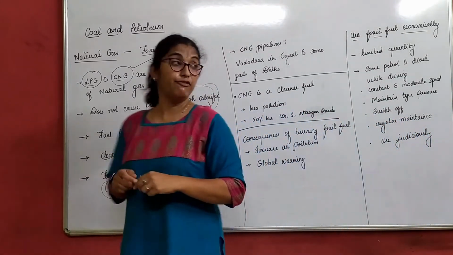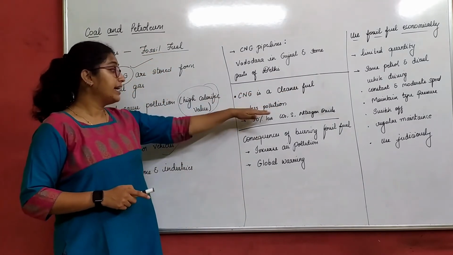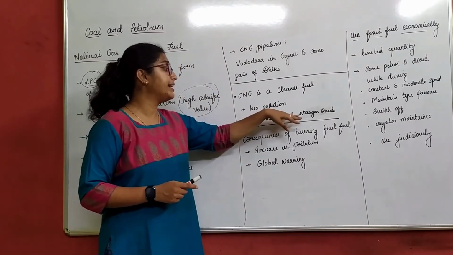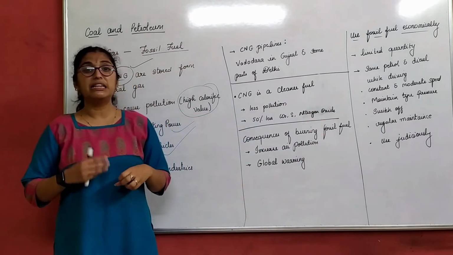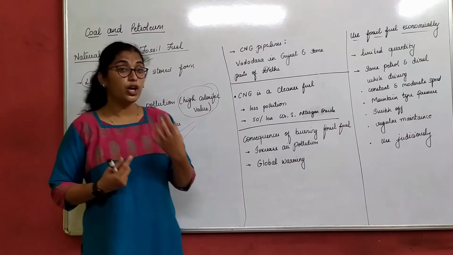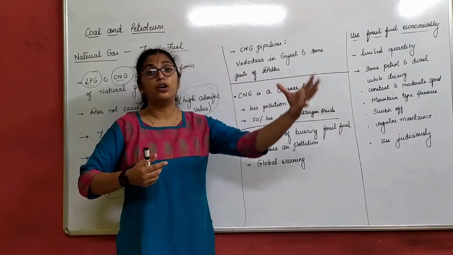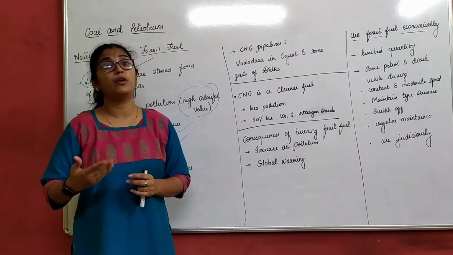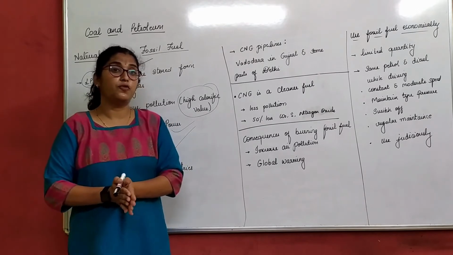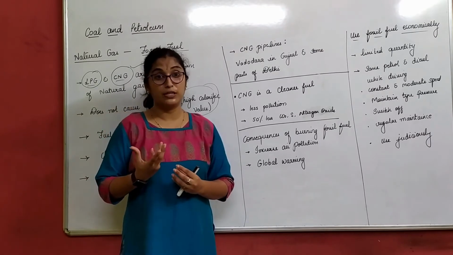Now, one more thing we have to discuss here is that we consider CNG a very clean fuel. Why? Less pollution. It emits about 50% less carbon dioxide, sulfur and nitrogen oxide. These are the poisonous substances a vehicle can emit when burning. When we burn fossil fuel, lots of poisonous gases are emitted, because when we burn coal, we know what the effects are. Similarly, any fossil fuel when burned gives out more and more poisonous substances, right?